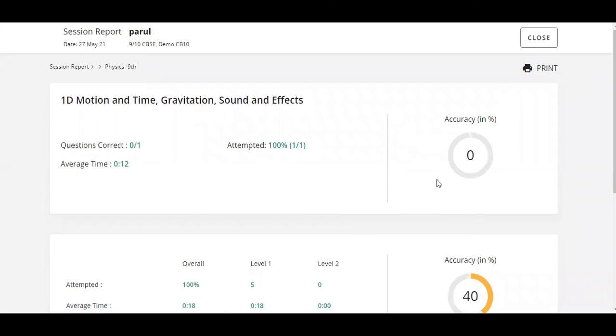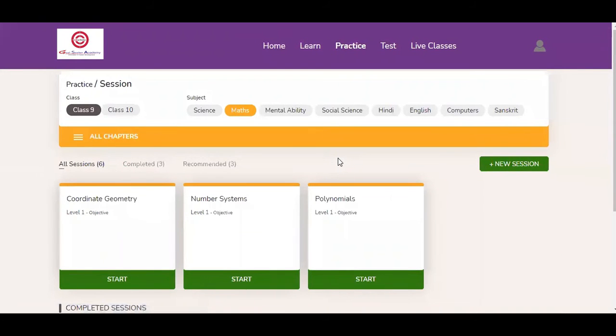Once you do this, you will get your detailed performance report which shows the number of questions you have practiced, your accuracy. This was all about the practice step. Now let us move forward to the test step.